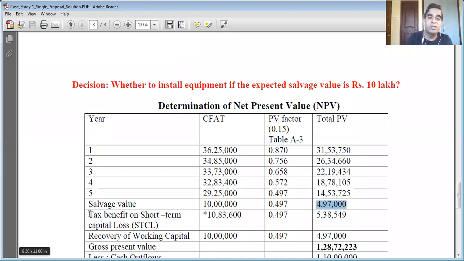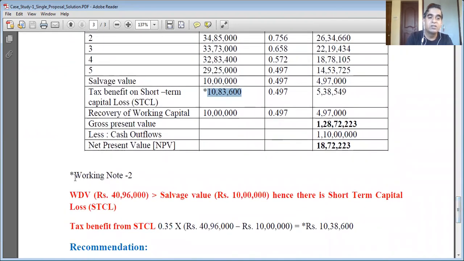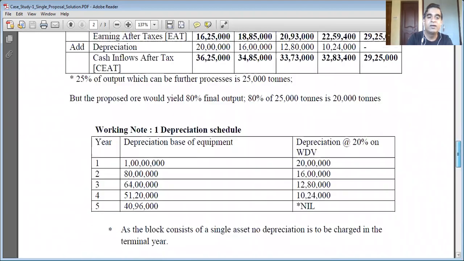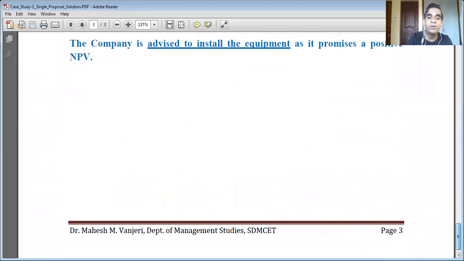Then one more item which I mentioned: we need to find out the tax benefit on short-term capital loss in the fifth year. So what is that short-term capital loss and how do we find it? The tax benefit is 10,83,600. There is a small working note here. We know that the return on value of the equipment in the fifth year is 40,96,000 rupees. It is the WDV, or written down value.